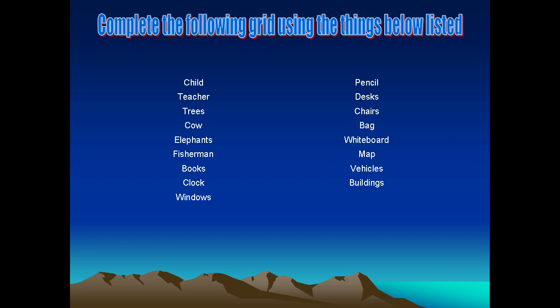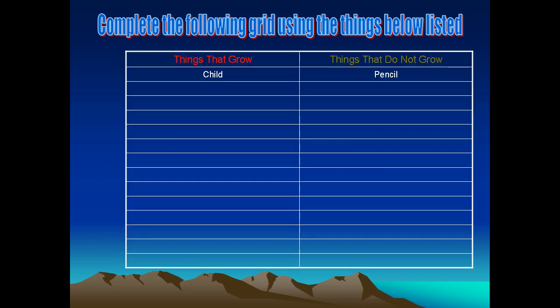So it means there are things in the environment that grow, and some things that do not grow, right? So we are going to put these things that grow into this side and things that do not grow into the other side. Now you all can do this with me and you all can help me to do this. First example is given. Things that grow, child grows, and pencil or pen doesn't grow. I'm going to take this factor, teacher. Now teacher is also human, therefore teacher grows. We are going to write teacher here.